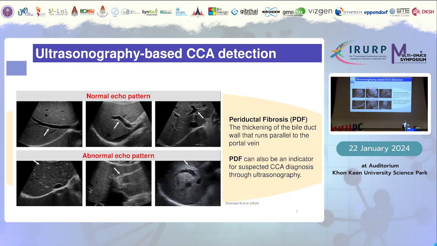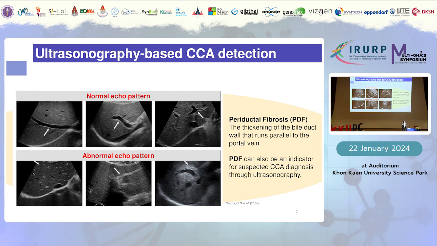So far, the gold standard for the detection of cholangiocarcinoma in Thailand is actually based on ultrasonography. As you can see, the first three panels of the ultrasonographic pictures here show the normal echo pattern, so very clear bile duct, in comparison to the bottom three. As you can see here, there is the starry sky and also the cloudiness of the bile duct, showing the dilatation of the bile duct.